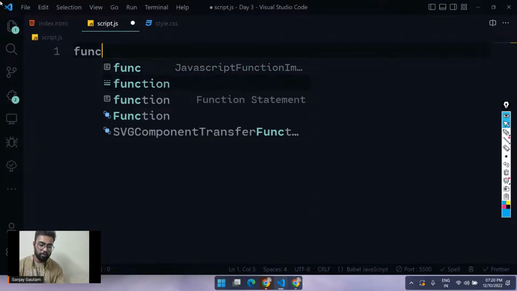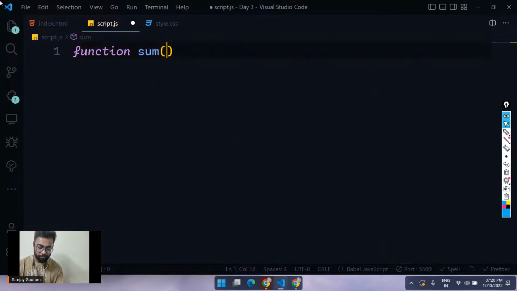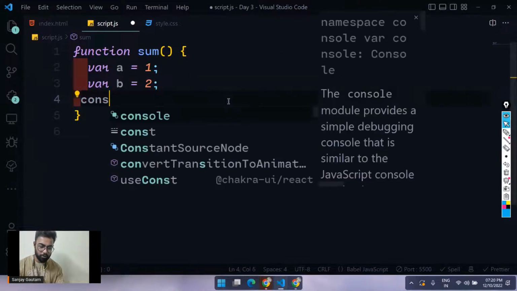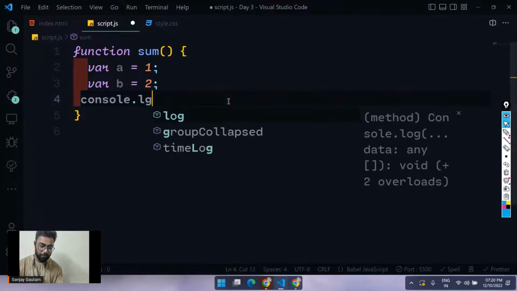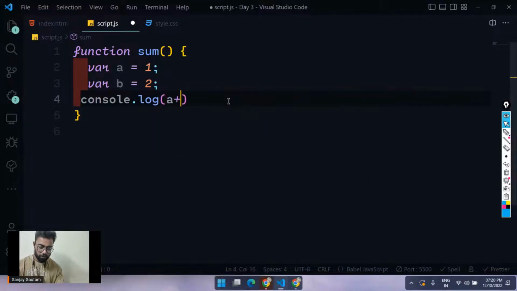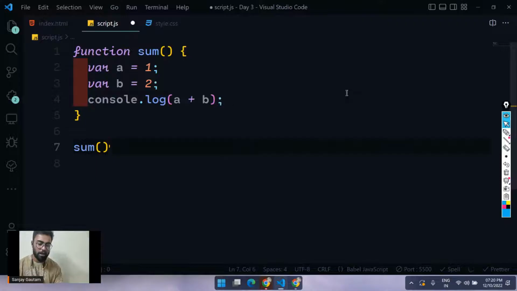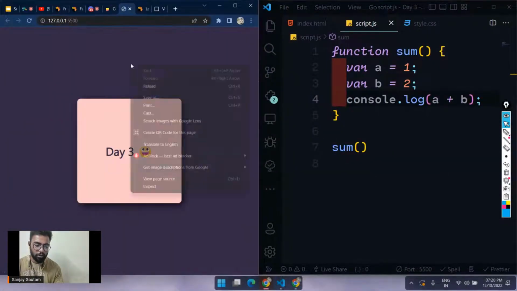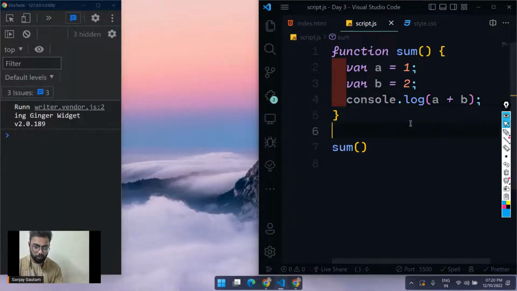So I'm just going to create one more function here called sum. What I want to say is that not only can you call a function, you can also pass some value to a function. So let me type here console.log a plus b, and type here sum, and you can also pass some values here. Right now I'm just going to get the same output again and again. So I'm just going to get 3 here.